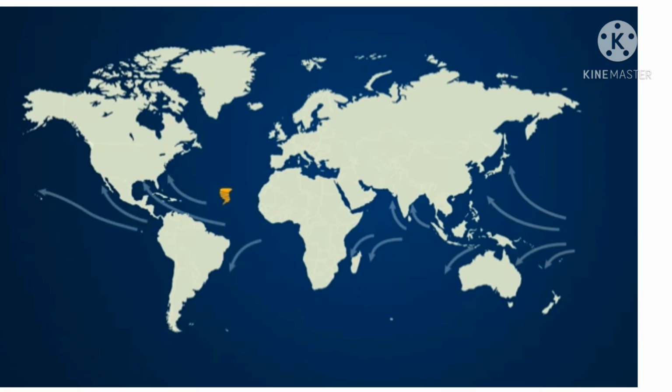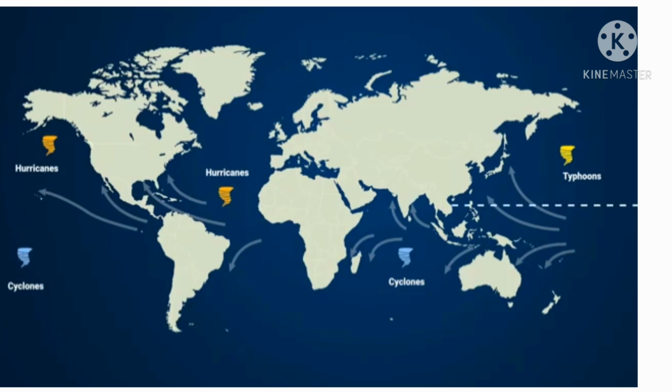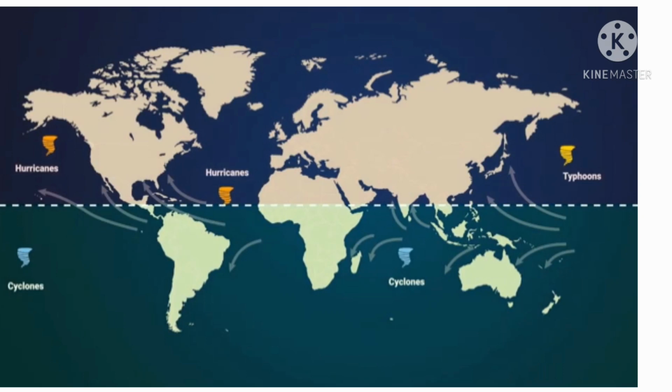In the Atlantic and the Northeast Pacific, it is called a hurricane, in the Northwest Pacific it is termed a typhoon, and in the South Pacific and Indian Ocean it is called a cyclone. You can also classify them based on hemispheres, the northern ones as hurricanes and the southern ones as cyclones. There are also a few other differences apart from where they originate, like cyclones are usually clockwise, but hurricanes are usually counterclockwise.